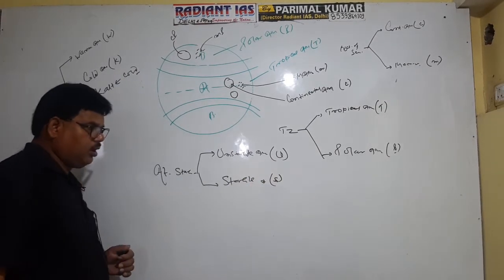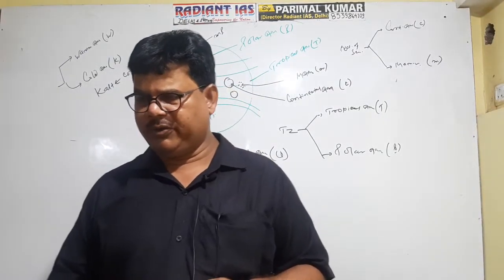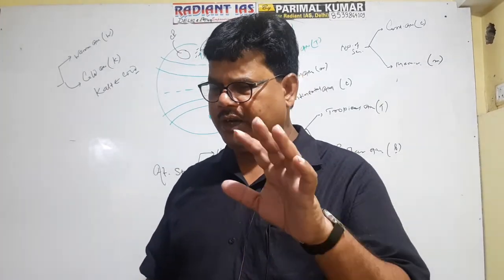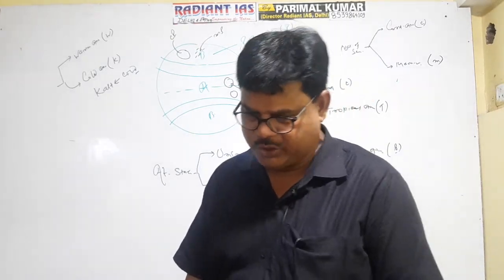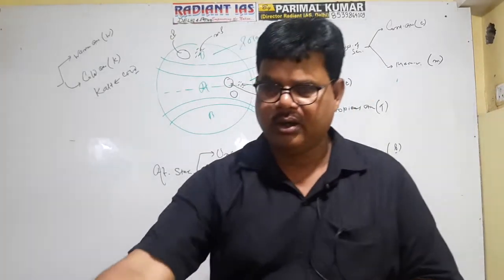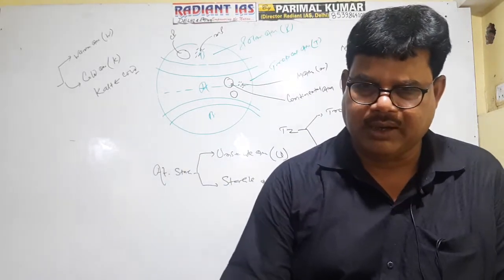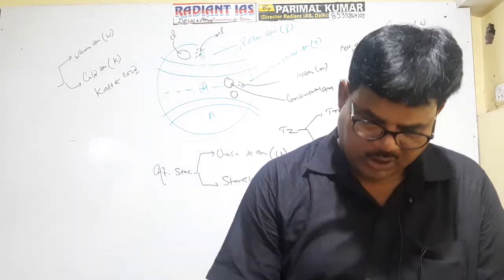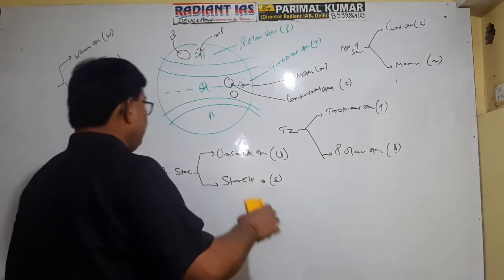If you find u, it means unstable. If you find s, it means stable. If any area is under the impact of unstable air mass, it is expected to get rainfall. But if any area is under the impact of stable air mass, it is not expected to get rainfall. So on this basis, you can classify the air mass.